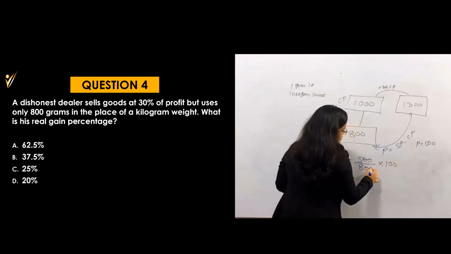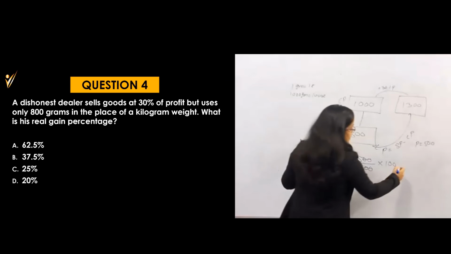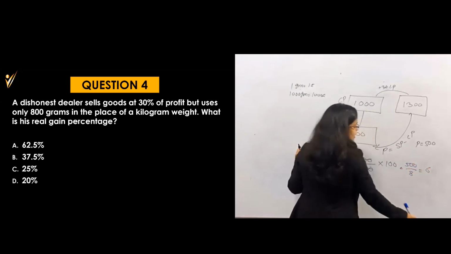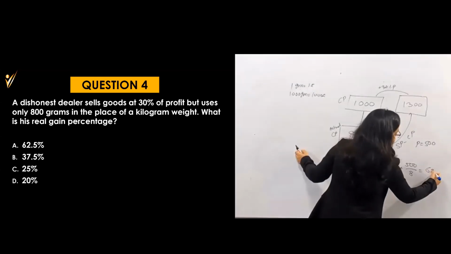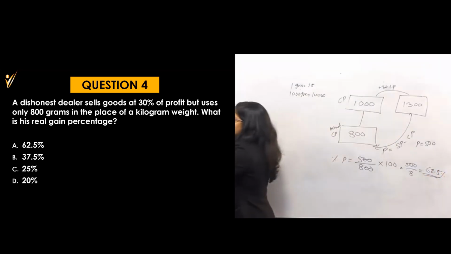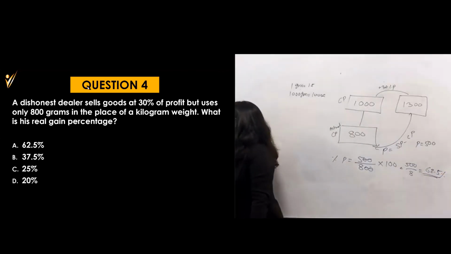In 500 by 800, the double zero is cancelled. 5 by 8 ratio, that means 500 by 8. You can say 8 6s are 48, and this 2 will remain, again 8 2s are 16 and 8 5s are 40. That means 62.5% will be your answer. That is option number A.